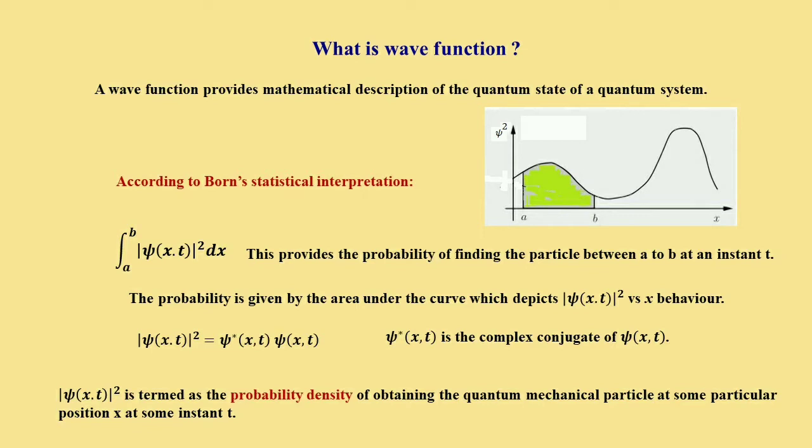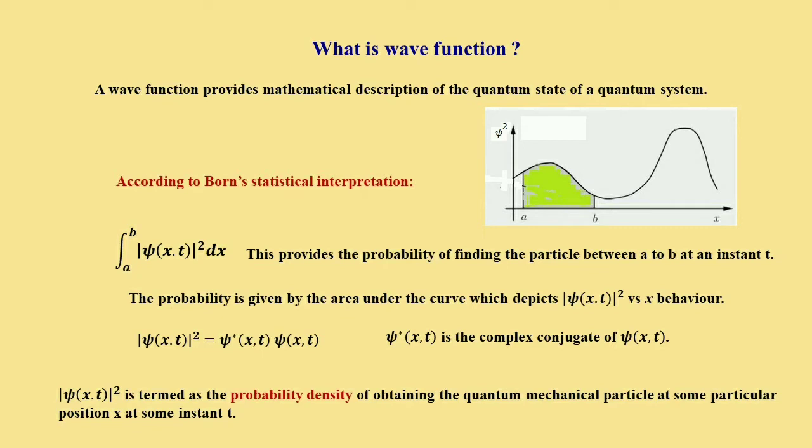And if we integrate over a to b, the area under the curve from the region a to b, marked by green color, this integral from a to b of mod of psi(x,t) whole square dx gives us the probability of finding the particle between a to b at any instant t. Here in this graph, psi square, the probability density, is plotted against x.